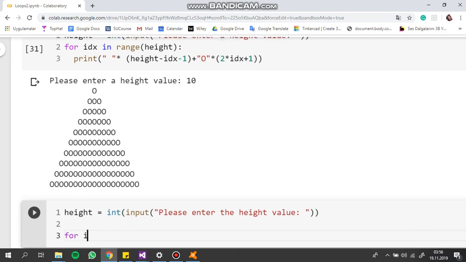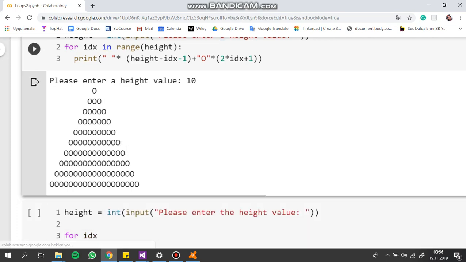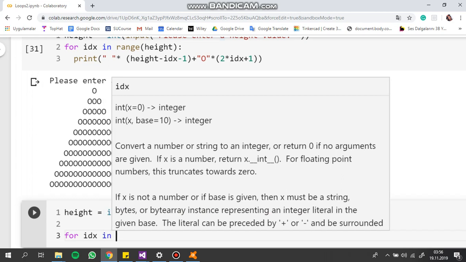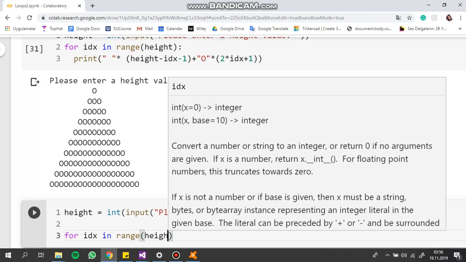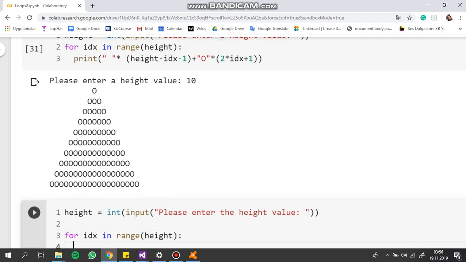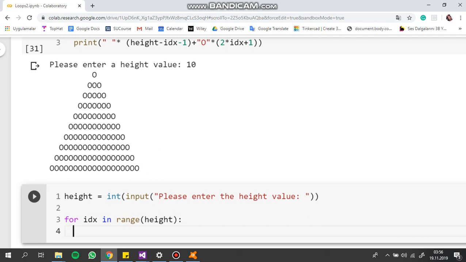So I need that outermost loop that gives me each line by line, in range height, like we did before. And now I get these lines, and for each line I should print some spaces and some O's.